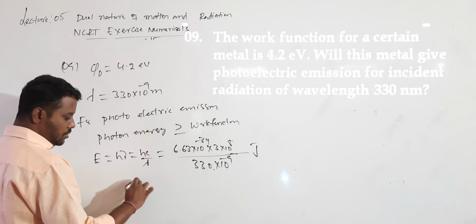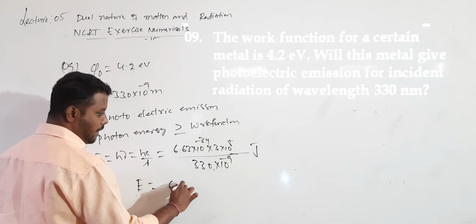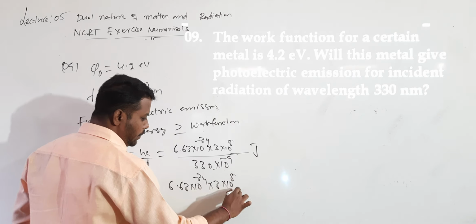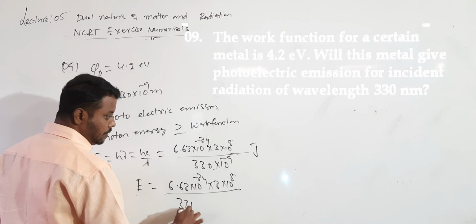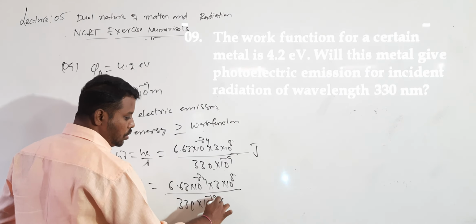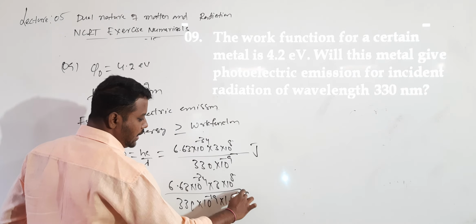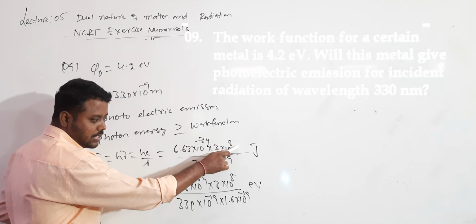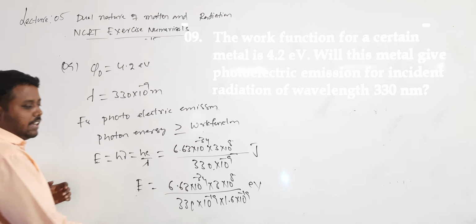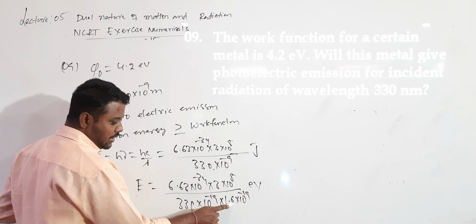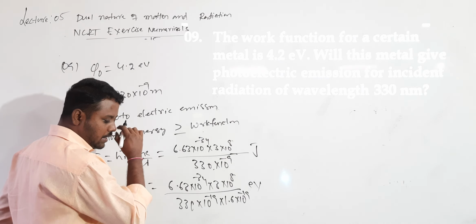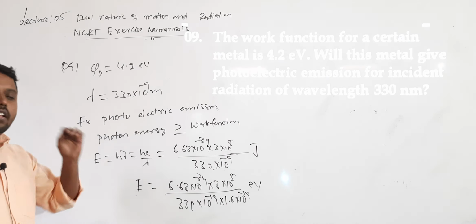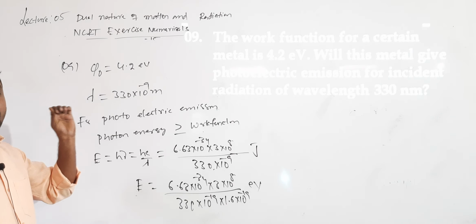I will write one more step also: 6.63 into 10 power minus 34 into 3 into 10 power 8, divided by the denominator, 330 into 10 power minus 9 into 1.6 into 10 power minus 19. This is in electron volt. You will come to know clearly that the answer in joules is converted into electron volt. So 3 ones are 3, 11s are 11, it will go. 1.6 goes nearly 4 times. That is 4 divided by 11, so the answer will be 3 point something.